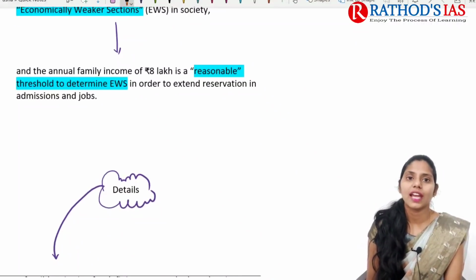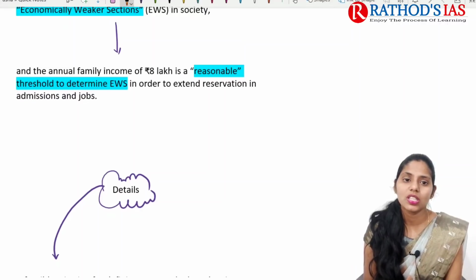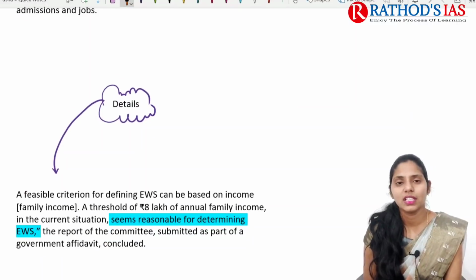So if you see here, the cap is 8 lakh rupees. So this committee says that a family income of 8 lakh rupees is a reasonable threshold to determine the economically weaker section of society here. And this can be extended for reservations in admissions as well as even in jobs.